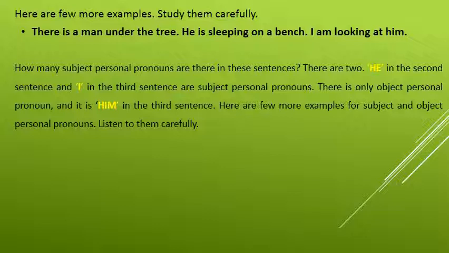How many subject personal pronouns are there in these sentences? There are two. He in the second sentence and I in the third sentence are subject personal pronouns. There is only one object personal pronoun, and it is him in the third sentence.